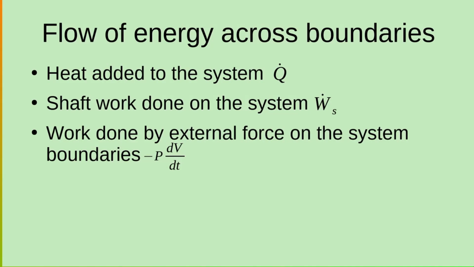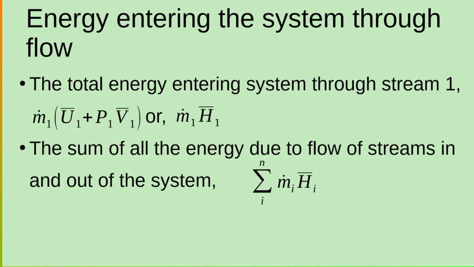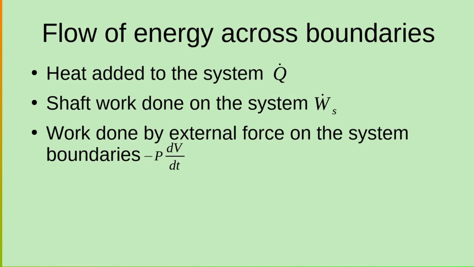Now, let us have a look at energy that flows across the boundaries. The energy by virtue of the streams goes through the boundary to the system. But heat only flows across the boundary.